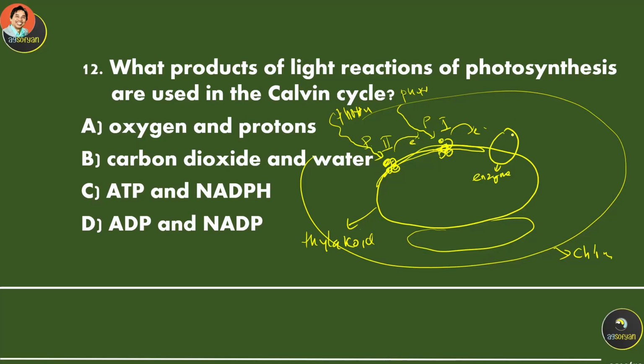And this enzyme is the one that will reduce the NADP plus into NADPH.